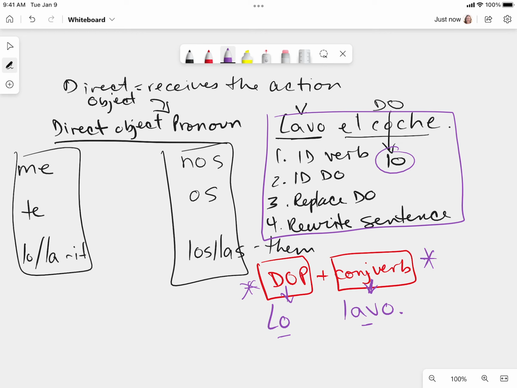The key here is that this one you can use for all of the conjugated verbs and the infinitive. So it doesn't matter what your verb is, if it's conjugated, or if it's an infinitive, or if it's a progressive tense. We can still use the direct object pronoun before the conjugated verb.